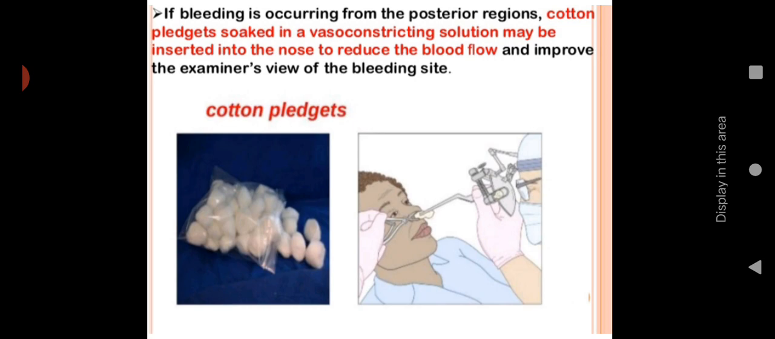So, in order to view the bleeding site, we have to wipe the blood so that we can use the cotton pledgets, which will be dipped in a vasoconstricting solution. Then afterwards we will wipe our area. It will reduce the blood flow.